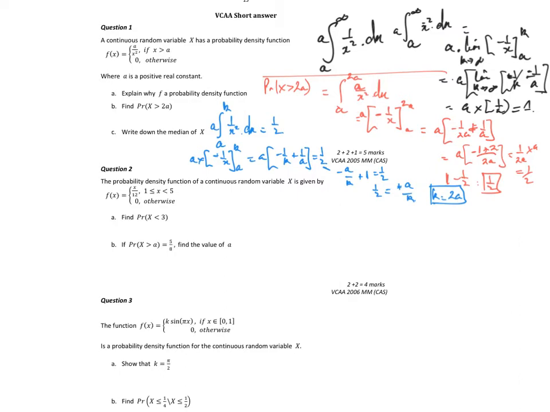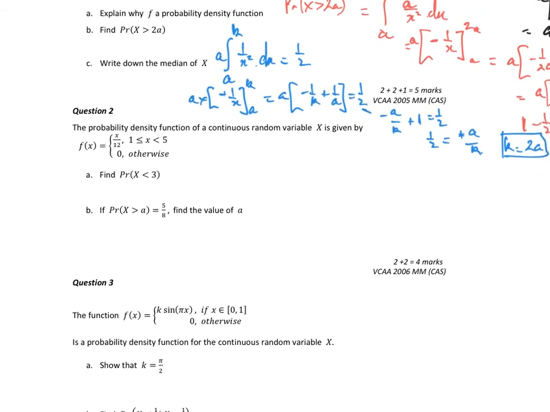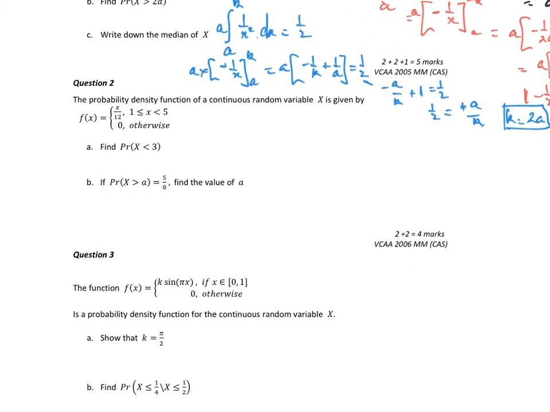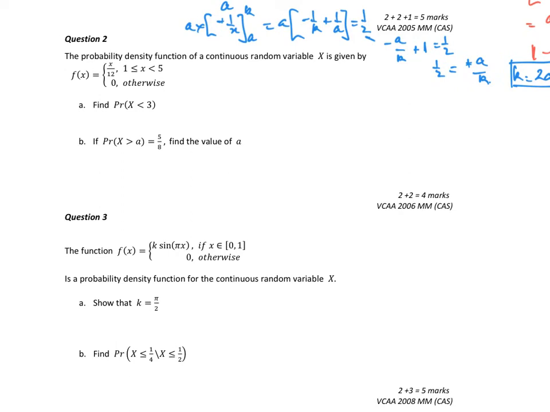Let's make this bigger again. The probability density function of a continuous random variable is given by x on 12, between 1 and 5. Find the probability that x is less than 3. So straight away, I know if x has got to be less than 3, that means it's got to go from 1 to 3, x on 12 dx.